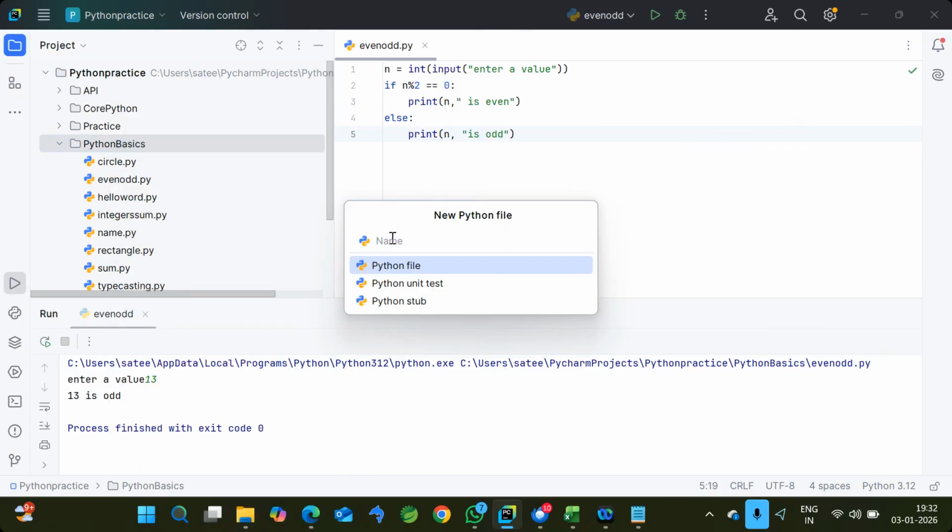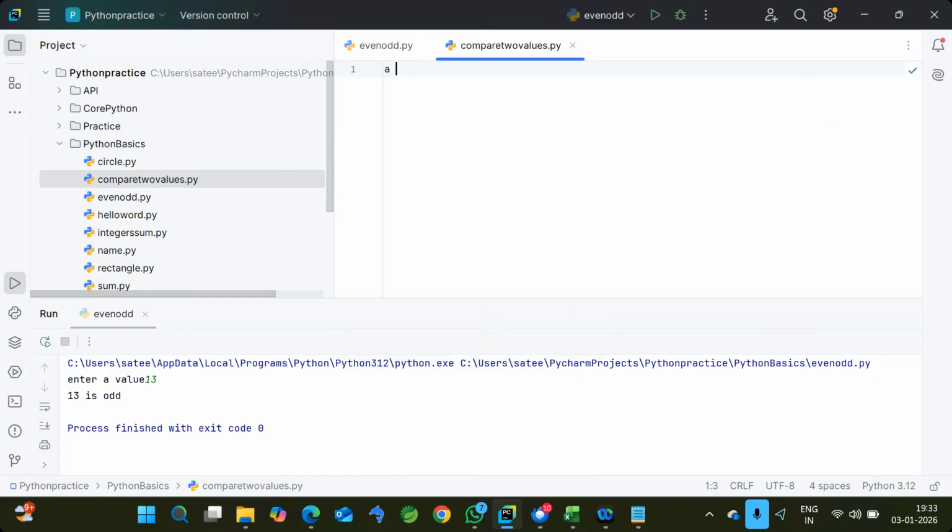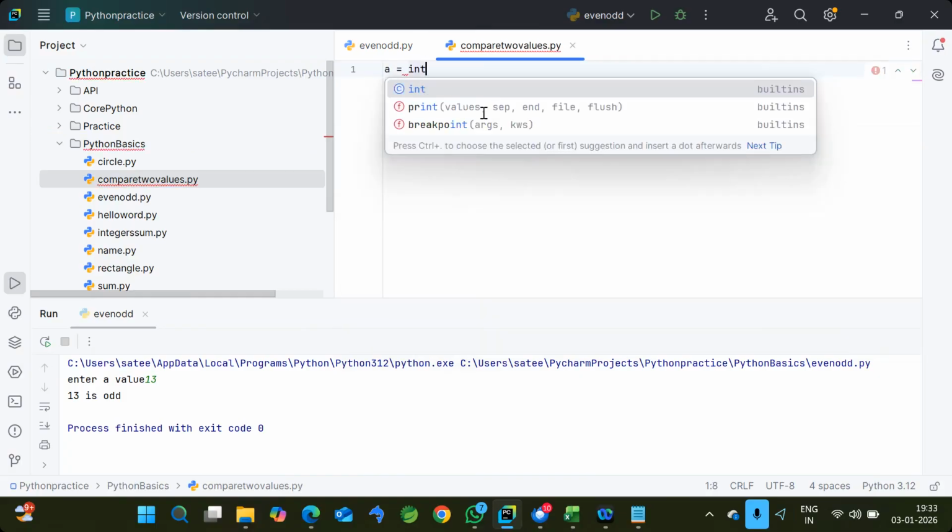Now I'm comparing two values. Okay, compare two values. So here I'm taking two values as input.